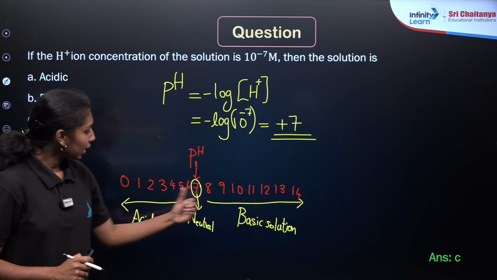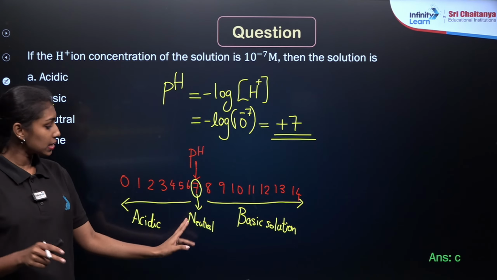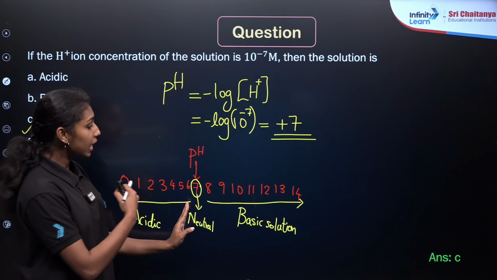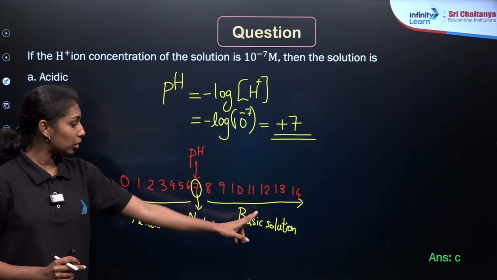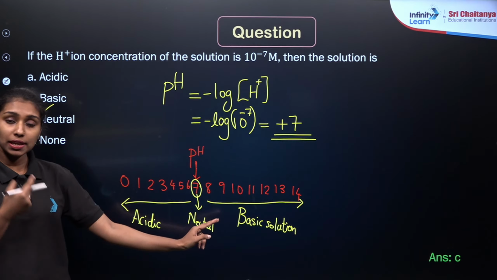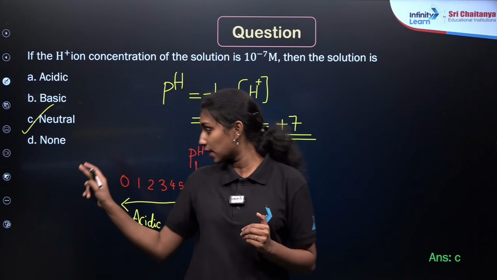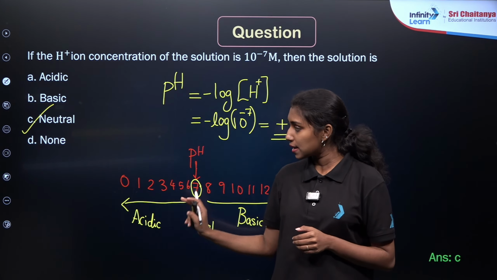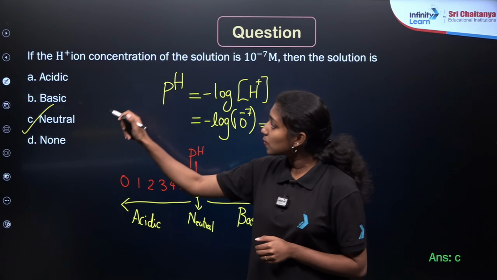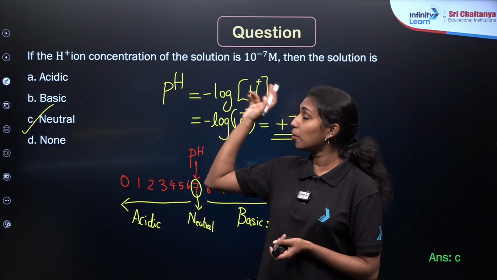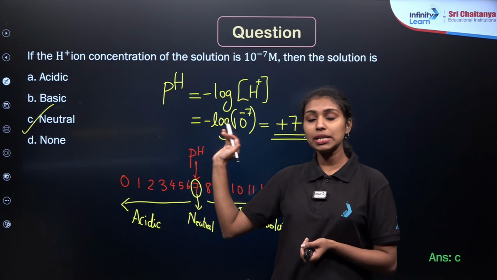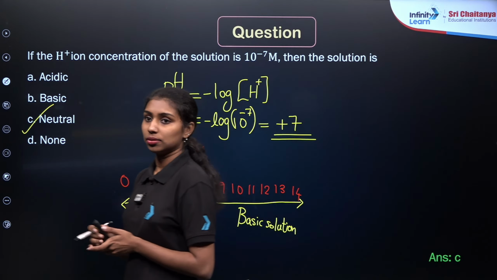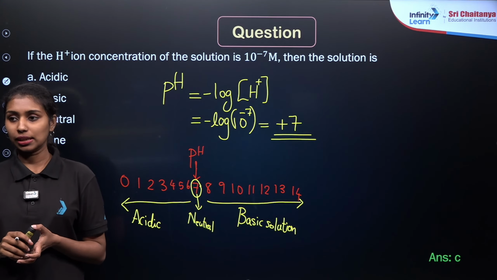Amardeep, this is the pH scale, right? If the pH is equal to 7, the solution is known as a neutral solution. If the pH is greater than 7, if it is 8, 9, 10 or 11 to 14, right, then it will be considered a basic solution. If the pH is less than 7, like 0 to 6, it will be considered an acidic solution. So according to our question, the H plus ion concentration is 10 to the power minus 7. So we have studied that the pH is equal to 7 here. 7 means it will be the neutral solution. Okay, I hope you understand, Amardeep Singh.